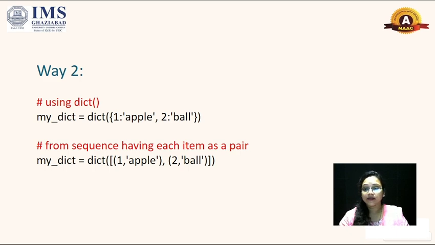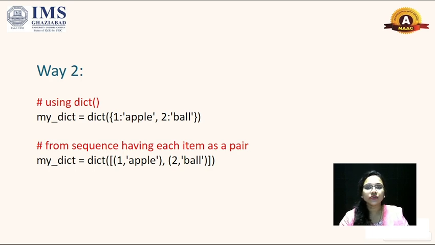In the second example, from a sequence having each item as a pair, you can write using the dict function. In a similar way, we can write the dict function using parentheses, then a square bracket, and within the square bracket you can write values in the form of key value pairs.